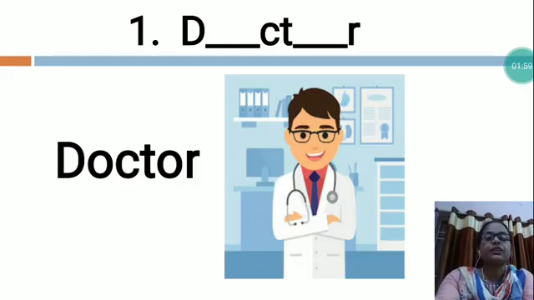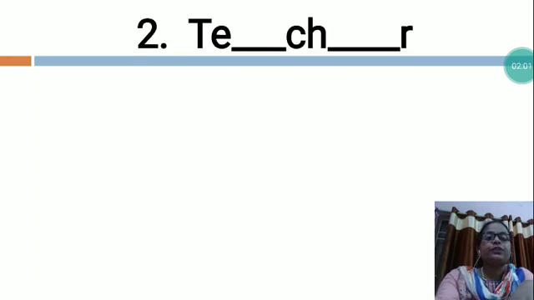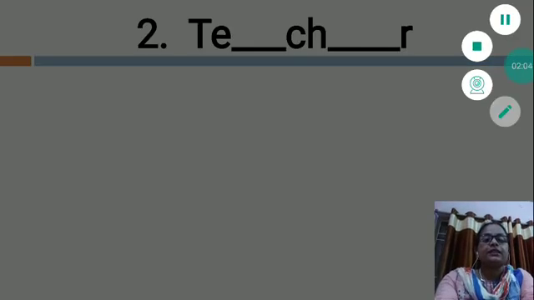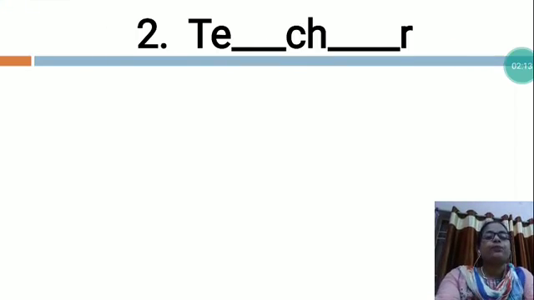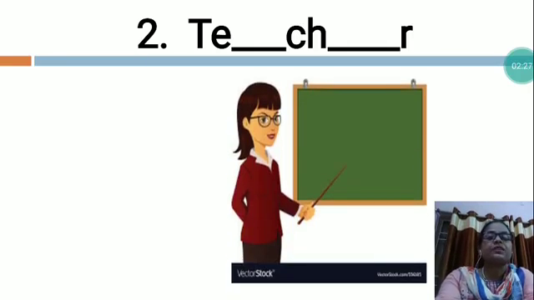Now, I would like to explain the next. This is T E dash C H dash R. In this word, there are two letters missing. So you will have to fill the correct letter at the proper place and then you will complete this word. So which word is this? Now I would like to give you the clue. See, this is the picture of a teacher. So what is the spelling of the teacher?